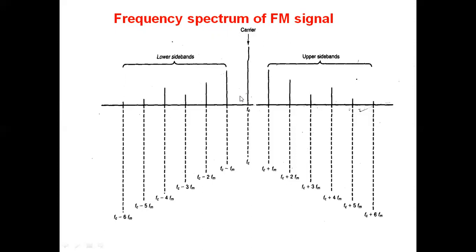Sometimes at least 1% of the carrier amplitude, for better representation of wideband FM signals. So we have upper sidebands, lower sidebands, n number of sideband pairs, and the bandwidth is equal to 2n times 2 FM.